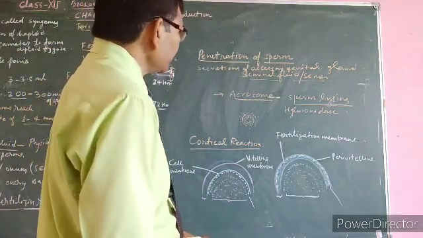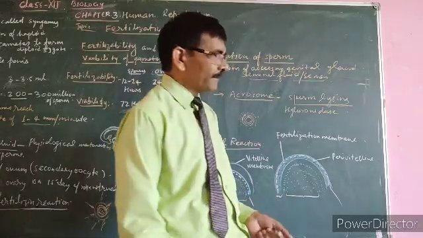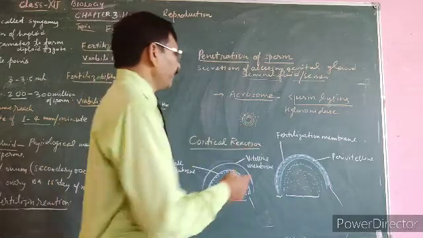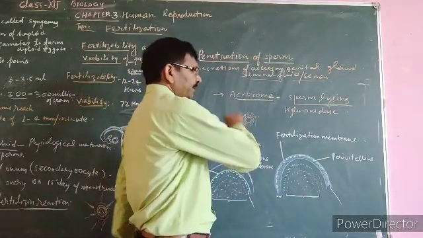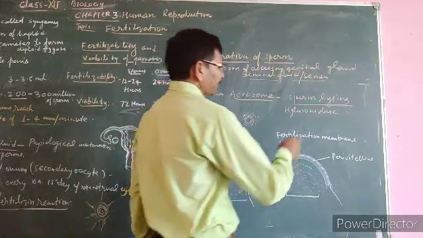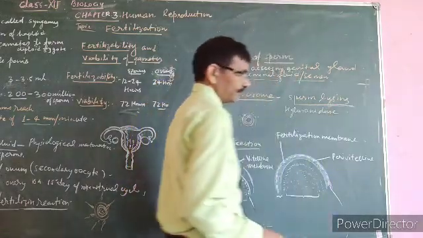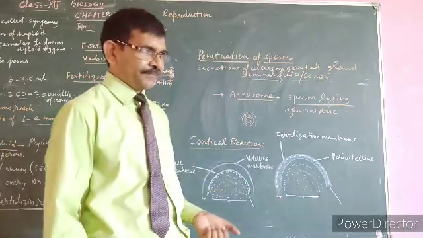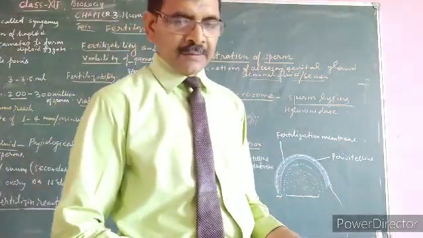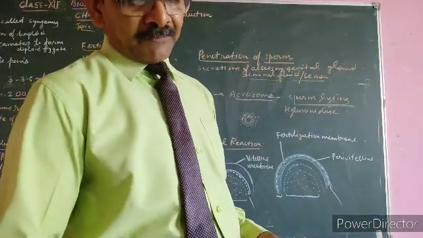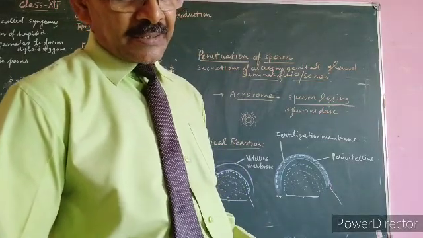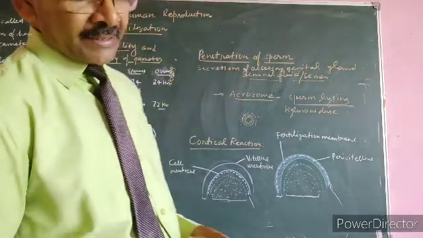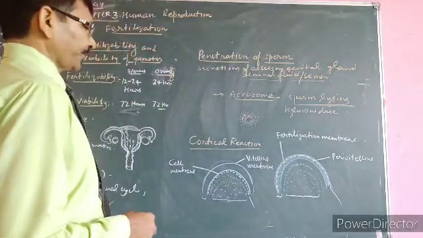So, hyaluronic acid and the envelope surrounding the ovum, these are dissolved by the action of sperm lysin. Now the cortical reaction. As sperm penetrates into the egg, that initiates a series of processes.